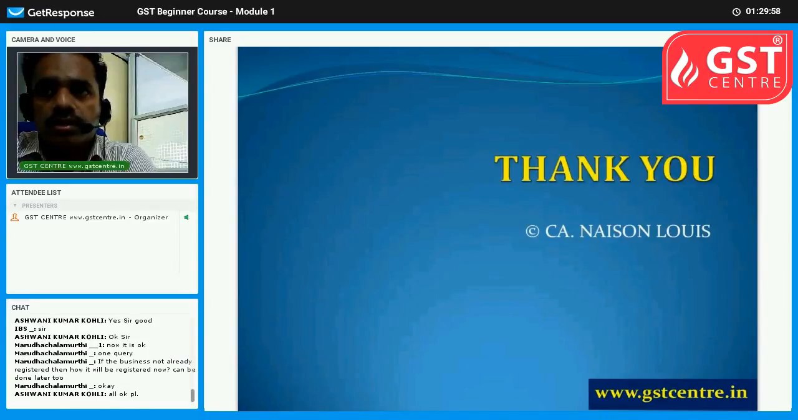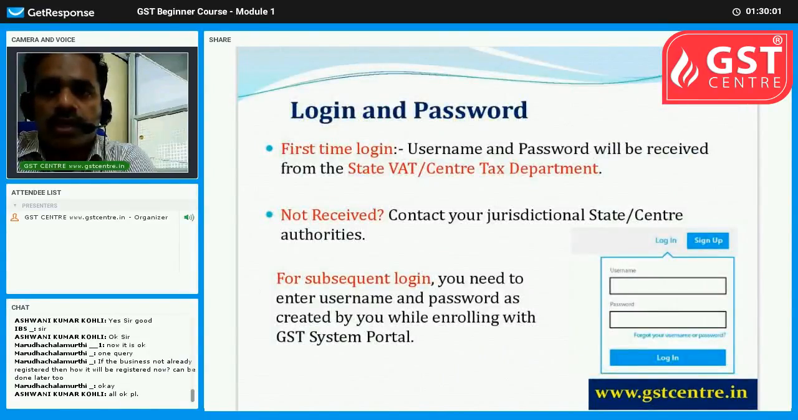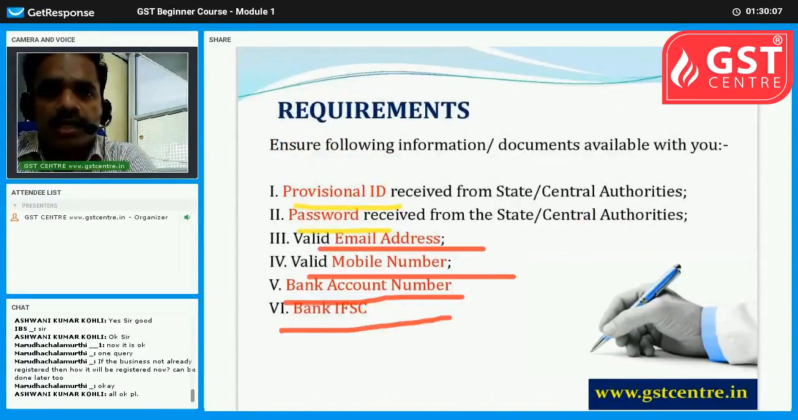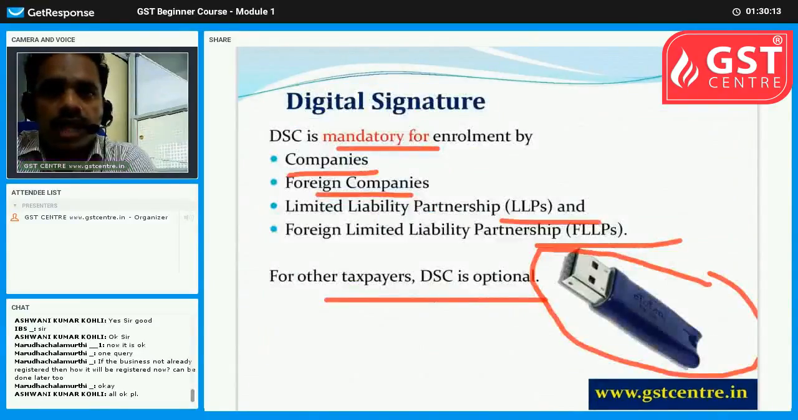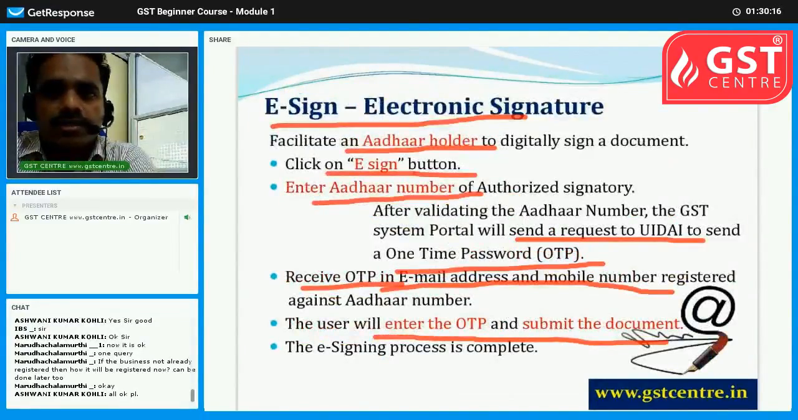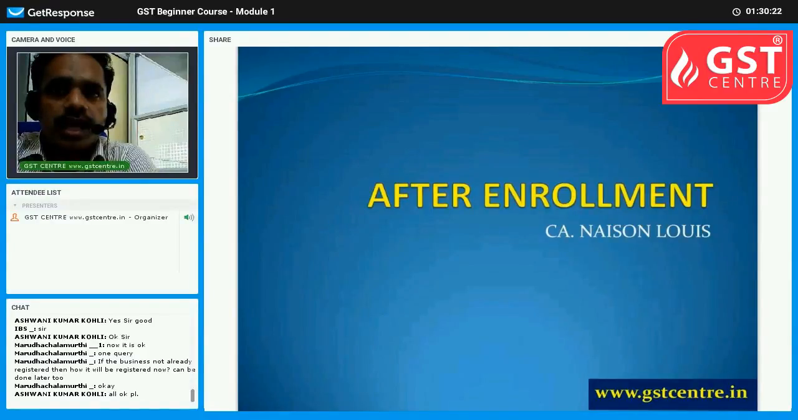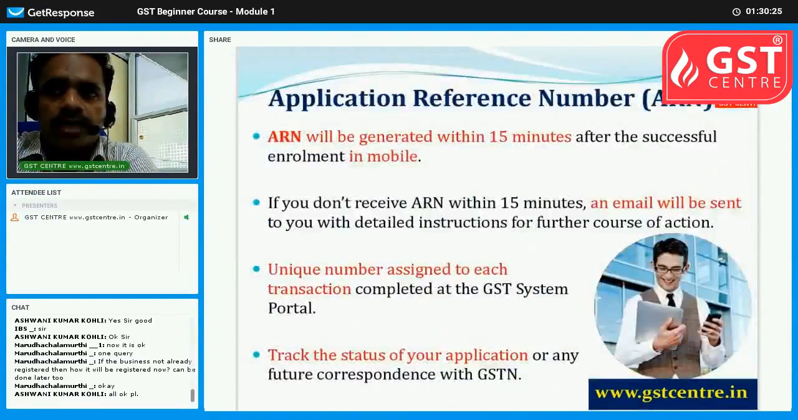So we are at the end of that PPT 2. We have seen you will get a login and password from the concerned tax department. You should have an email address, mobile number, bank account number and IFSC. You should have a set of documents with you, and you should have a digital signature or e-signature. Okay, so these are the requirements for doing enrollment. Let us see the third PPT for enrollment.